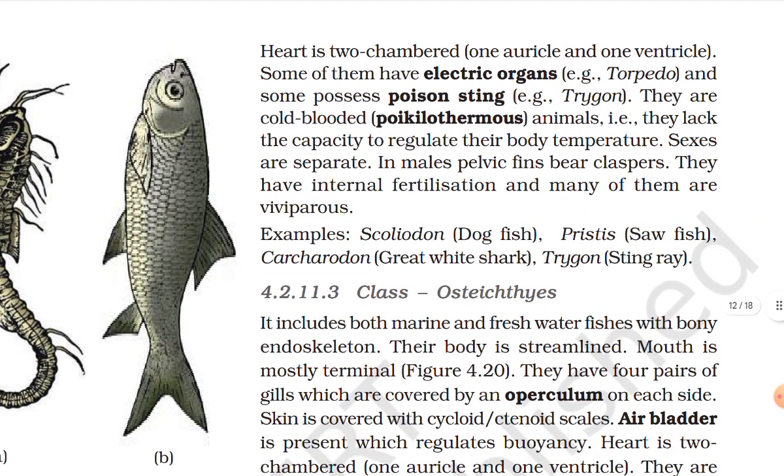Heart is two chambered, one auricle and one ventricle. Some of them have electric organs, example Torpedo, and some possess a poison sting, example Trygon. They are cold-blooded, poikilothermous animals. They lack the capacity to regulate their body temperature. Sexes are separate. In males, pelvic fins bear claspers. They have internal fertilization and many of them are viviparous. Examples: Scoliodon, dogfish; Pristis, sawfish; Carcharodon, great white shark; Trygon, stingray.